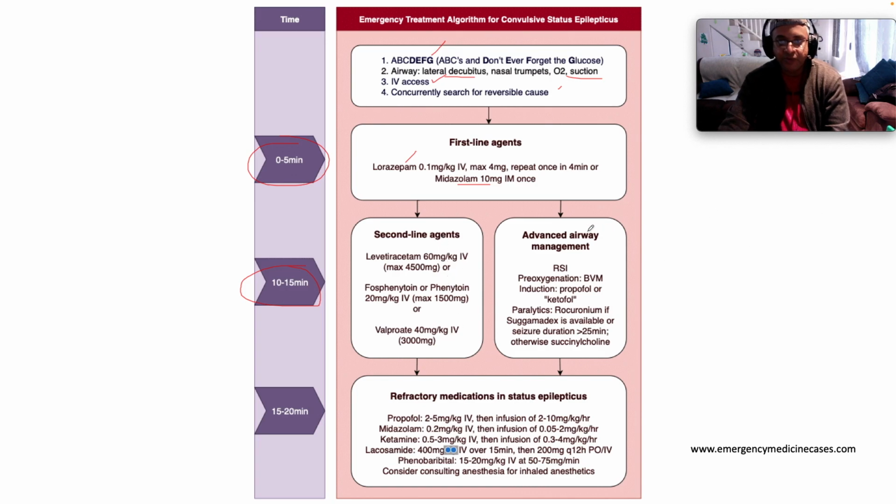At the same time, you want to initiate or help with advanced airway management. So rapid sequence intubation, pre-oxygenate with a bag valve mask, and then you can use an induction agent like propofol, also called ketofol, which is ketamine plus propofol. Right, paralytics with rocuronium or suxamethonium, right? And then if it's still refractory, then you have to go and intubate the patient and mechanically ventilate the patient. And these are the agents we use for anesthesia. Propofol, you can use midazolam infusion, ketamine, phenobarb, etc.